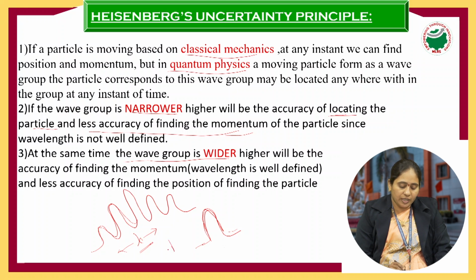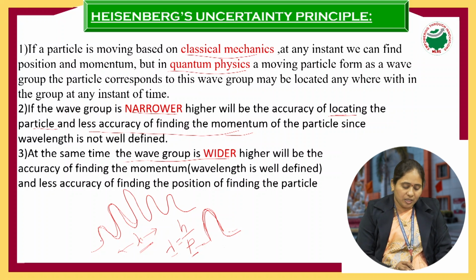If the wavelength is well defined, we have the relation from the de Broglie hypothesis. What is that relation? Lambda equals h by p. If the wavelength is well defined, the momentum is also well defined. What is the meaning of this? When the wave group is wider, the momentum can be found more accurately, but the position is less accurate.